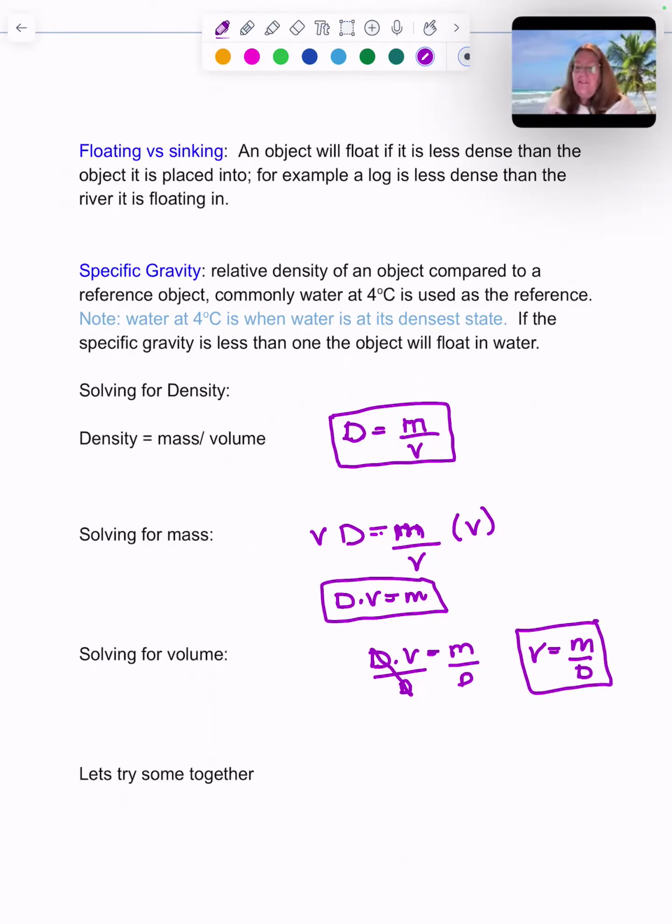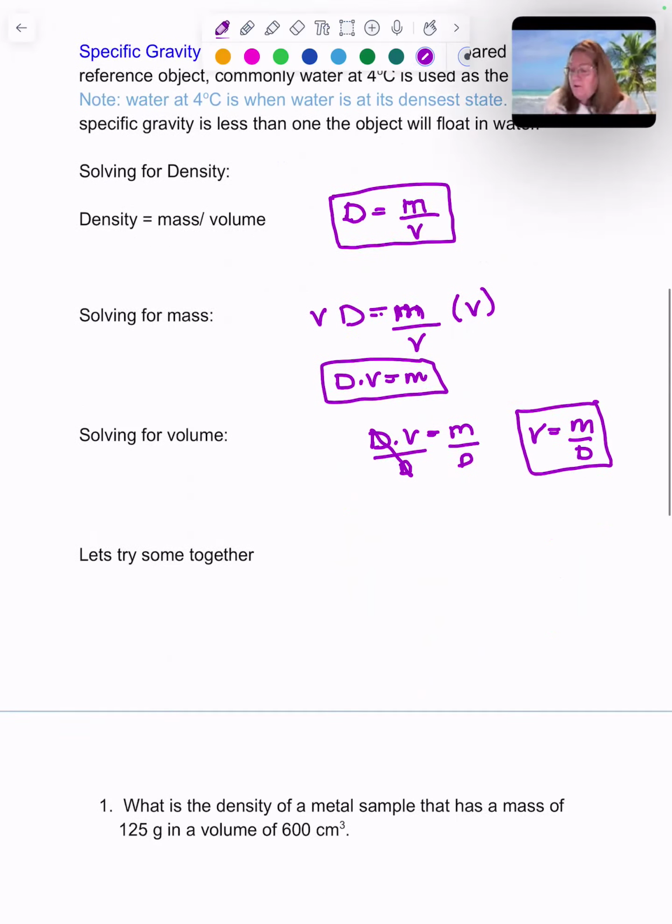Some people may give you a triangle or a little circle with cutouts. It's easier if you just use the algebra and remember the algebra. To undo a multiplication, you divide. To undo a division, you multiply. What you do to one side of the equation, you do to both sides of the equation. So let's try some density problems together.